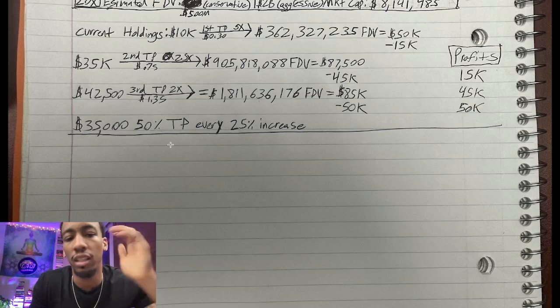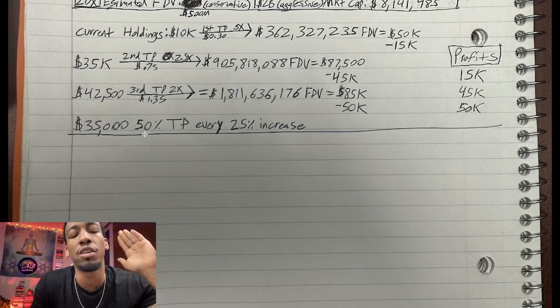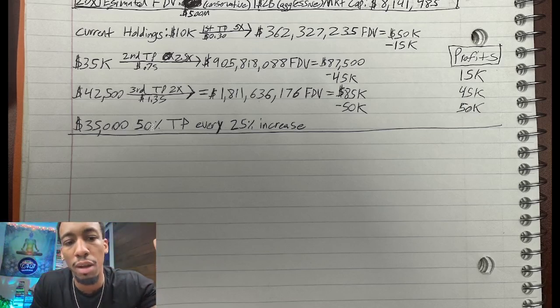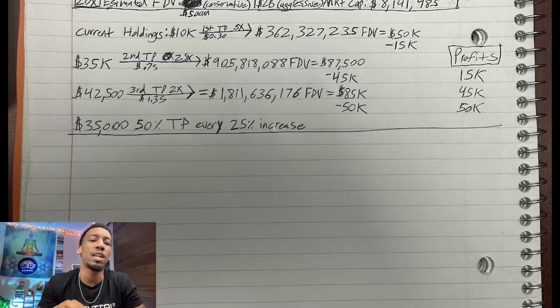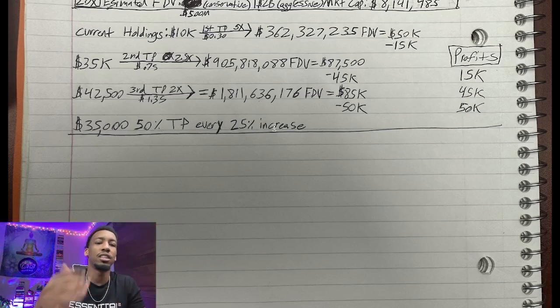I have 35K left. So now what I'm going to be doing is I'm going to be taking off 50% of my position every time there's a 25% increase. I'm just going to be dollar cost averaging my way out of it as it's getting closer to the top.